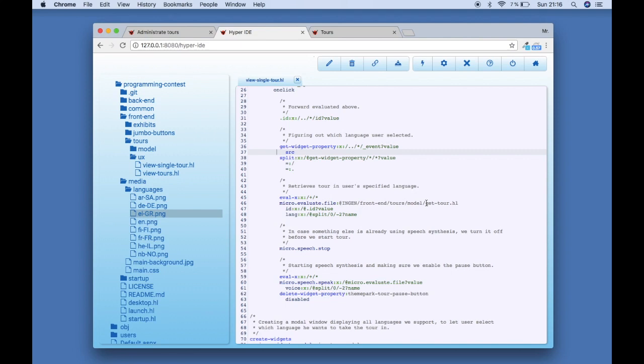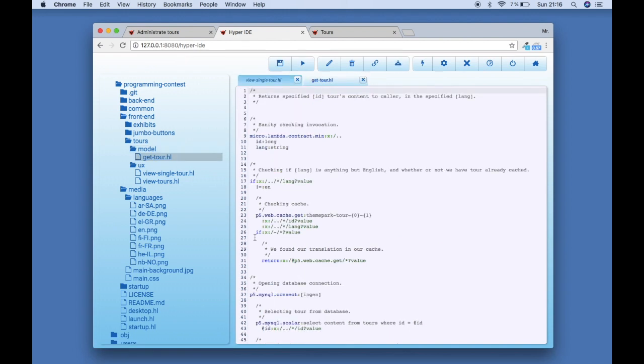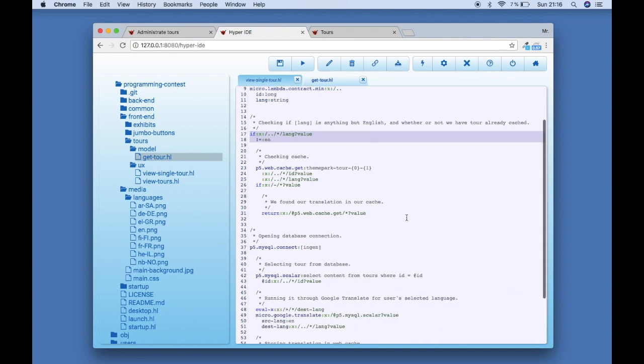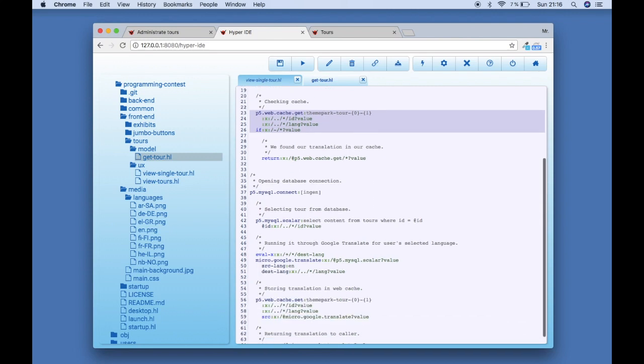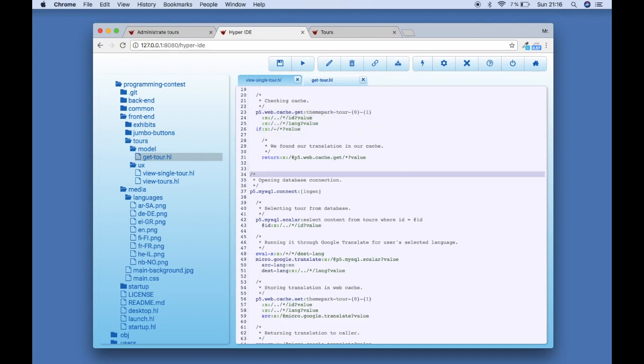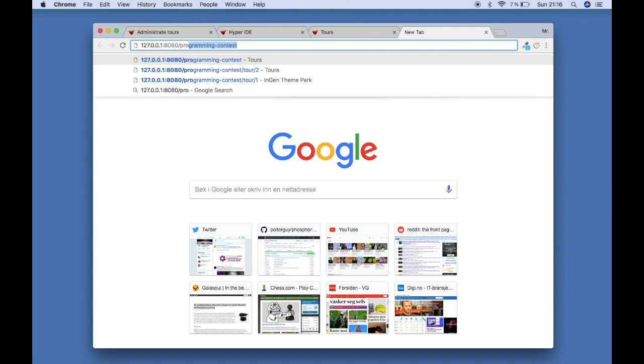Then it evaluates the get tour from the model. Get tour here checks the cache if the language is not English. English is the base language. If it finds the translation already in the cache, then it immediately returns that. It uses the ASP.NET Web Cache. Unless it does that, it selects the tour from the database, its content, which is, let's look at that too.